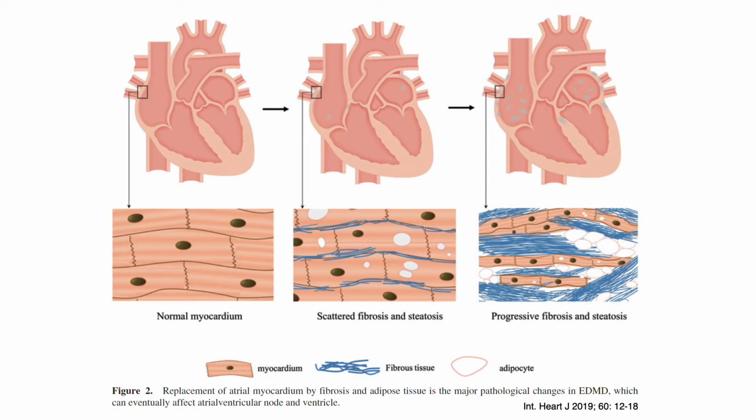Cardiac involvement in Emery-Dreifuss muscular dystrophy is quite common, and the normal myocardium is gradually replaced by fibrous and adipose tissue. It is a process that usually starts in the atria, often involves the AV node, and eventually affects the ventricles. Therefore, patients with Emery-Dreifuss muscular dystrophy may have atrial arrhythmias, conduction abnormalities, progressive dilatation and systolic ventricular dysfunction, and ventricular tachycardia as in our patient.